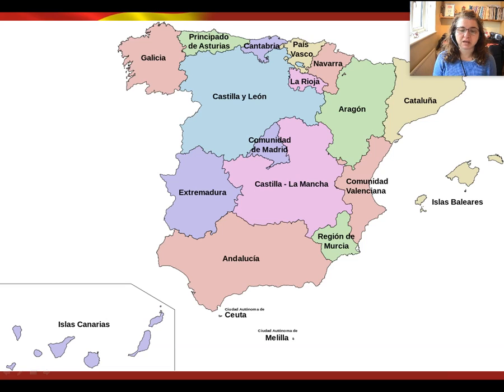You can also see that there are two island communities. So we have Islas Baleares over here in the east, in the Mediterranean, the Balearic Islands. And we also have Islas Canarias, the Canary Islands, which are more towards the west. Now, can you see that Islas Canarias, the Canary Islands here, appear in a box? That's because the Canary Islands aren't really just there.